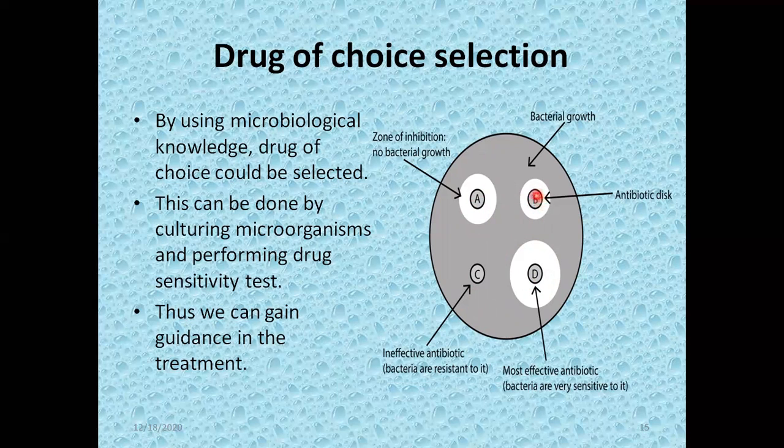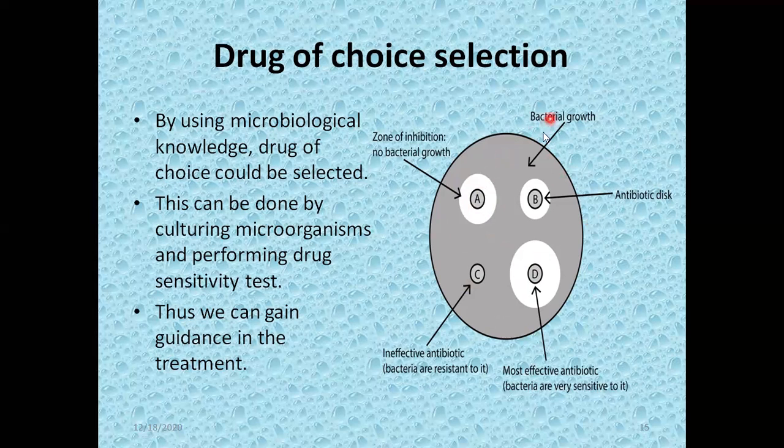Then on the growth, on the colonies, we place these antibiotic discs. One antibiotic, labeled as antibiotic A, is placed here over the colony. B antibiotic disc is present here, C is here, and D is here, and then it is incubated at 37 degrees centigrade or whatever the temperature is, and after a specific time, we note how much area is cleared by the antibiotic.